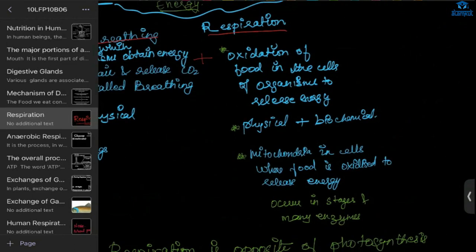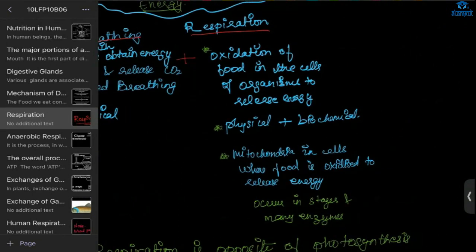And here, what is happening in respiration? Oxygen is coming inside, then it is reacting with food and it is releasing energy and carbon dioxide and water. Next, carbon dioxide will go outside. So here the physical process is also there, and the biochemical reaction is also happening.